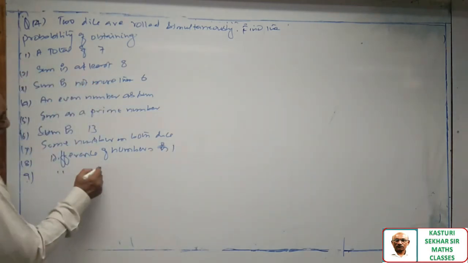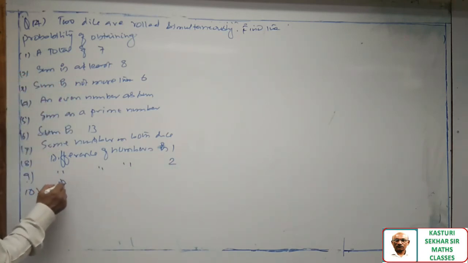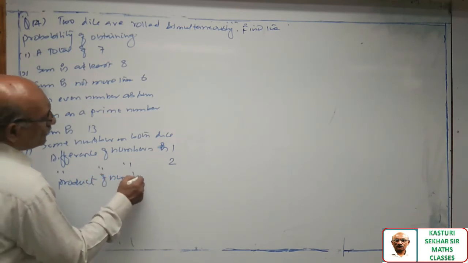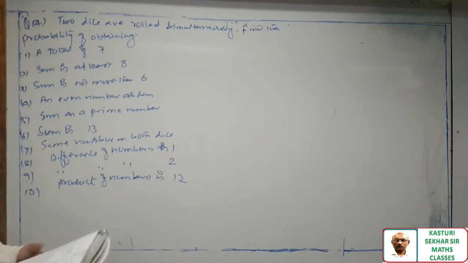Ninth question, difference of numbers is 2. 10th question, product of numbers is 12. This is my question list.